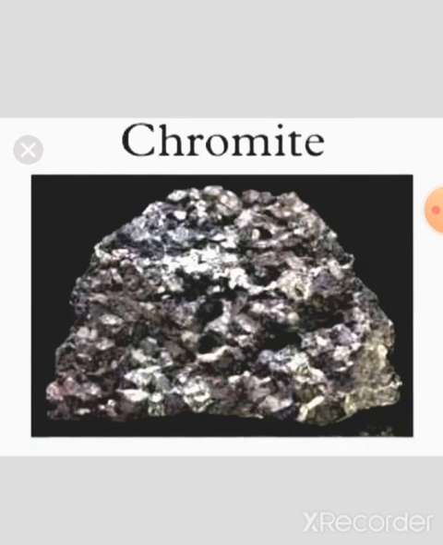Now let us discuss chromite ore. Chromite ore is the only ore of chromium. Like manganese, it is chiefly used as an alloy of iron in the iron and steel industry. Steel alloyed with chromium is more heat resistant.